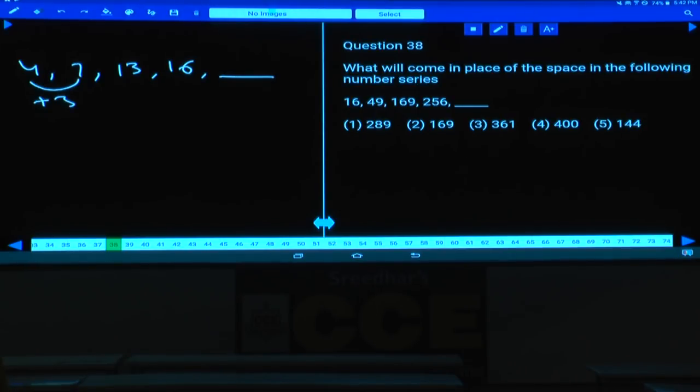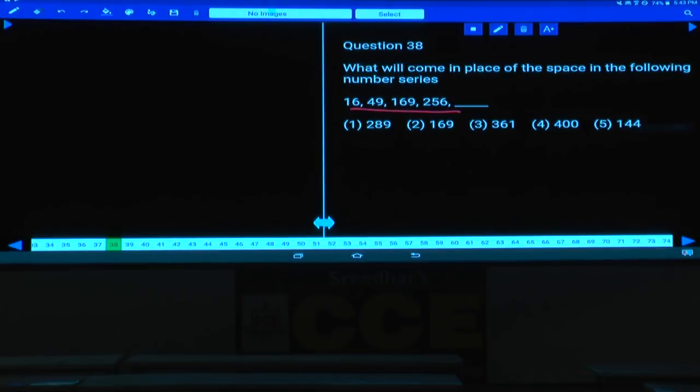Here it is 3, here it is 6, here it is again 3. Next one must be how much? Plus 6. 16 plus 6, 22. 22 square is not there in the choices. Hence it does not come under difference. But if you observe here, all the numbers are squares.